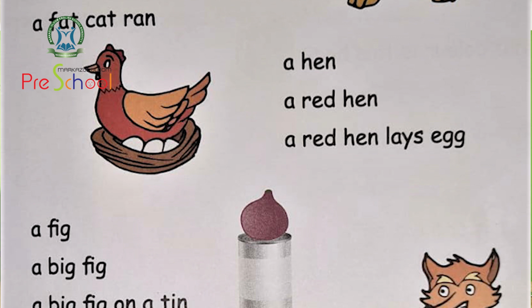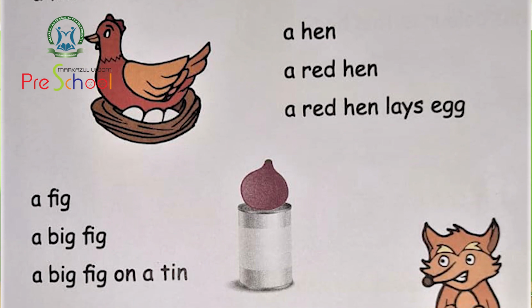Now look at the second picture. You can see a hen here. So shall we read the first line? Yes, a hen. What is it? A hen. The second line, a red hen. What is the color of the hen? Red. A red hen. And the third line, you just look. A red hen lays eggs. A red hen lays egg.